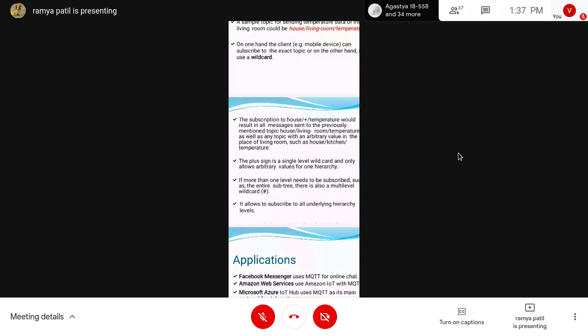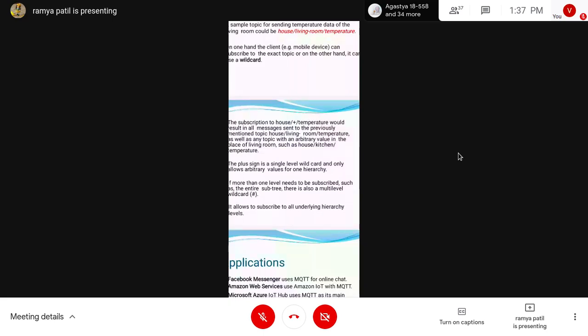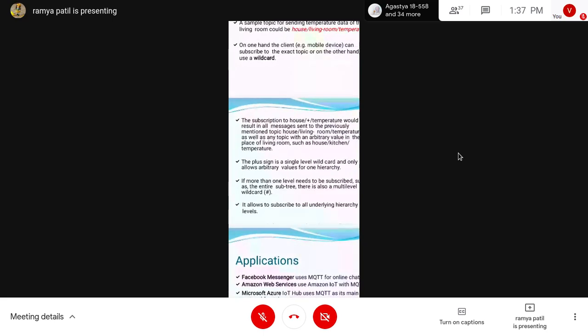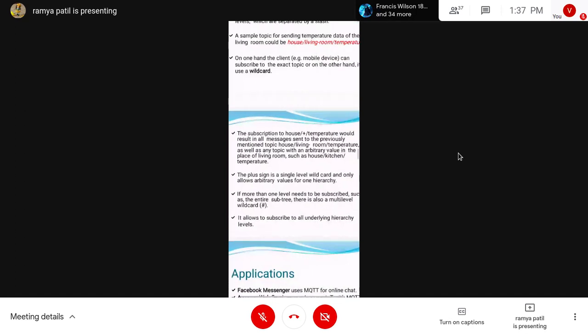So here, this plus sign helps to give you a single value, like the room temperature of the living room you want.